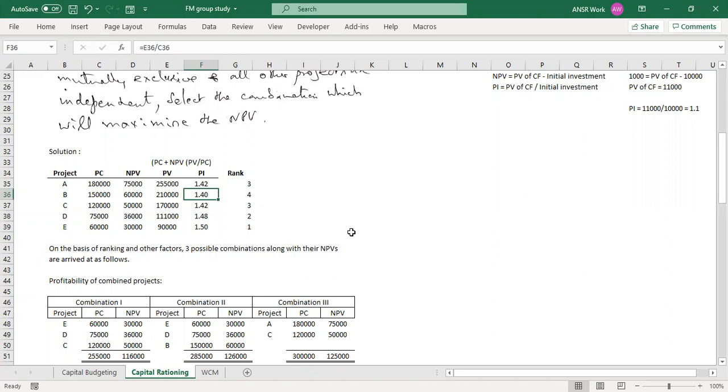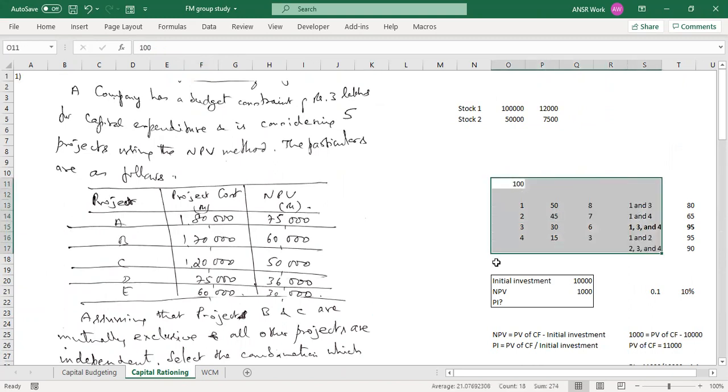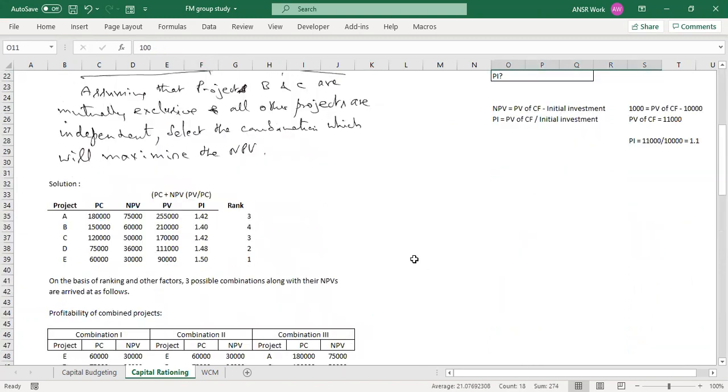Now that we know the ranks, we have to make the combinations. Have one thing in mind, you have a total of 3 lakhs. Similar to what we did in our small example, we have a limit of 3 lakhs. Here we have 5 projects. We have the ranks. E is the best one.